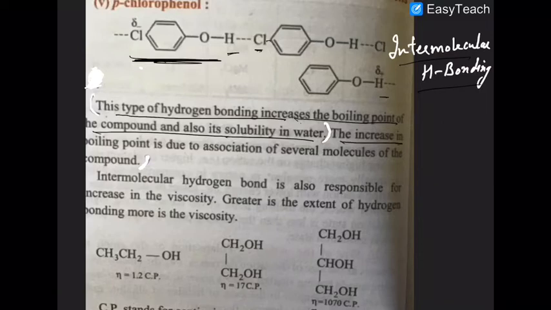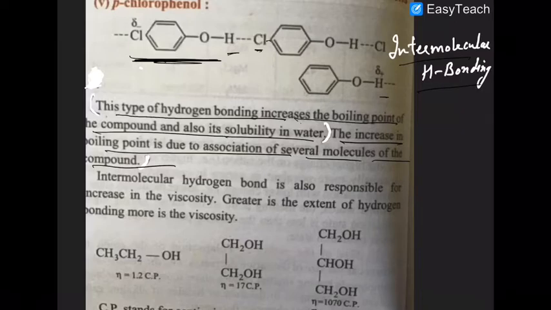The increase in boiling point is due to the association of several molecules in the compound. Several molecules form associative forces. Every hydrogen bond in the case of OH is near about 30 kilojoule. So if one molecule is involved in hydrogen bonding, per molecule 120 kilojoule of heat is required to break the hydrogen bonds. That is not a normal sigma bond. So intermolecular attractive forces are very large in water.